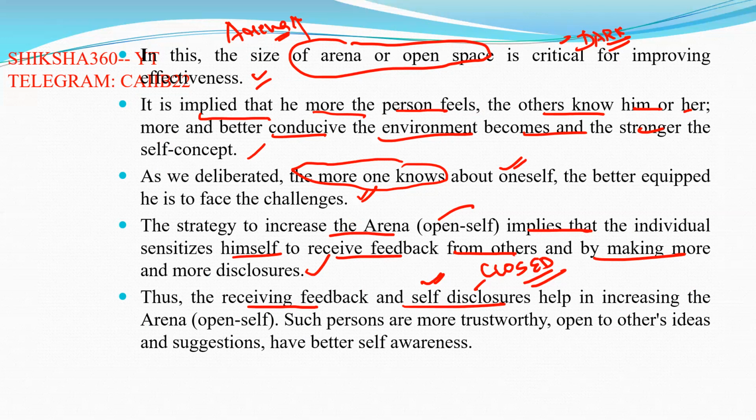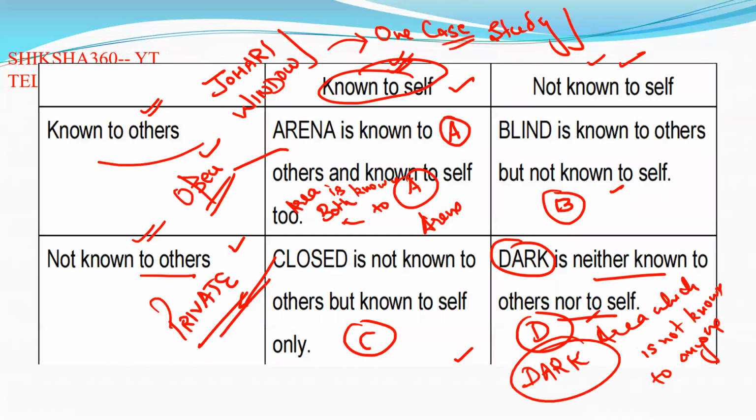Such persons are more trustworthy, open to other ideas and suggestions, and have better self-awareness. Receiving feedback and self-disclosure help in increasing the arena, that is, the open self, and such persons are more trustworthy, open to other ideas and suggestions, and have better self-awareness. So that is the Johari window.